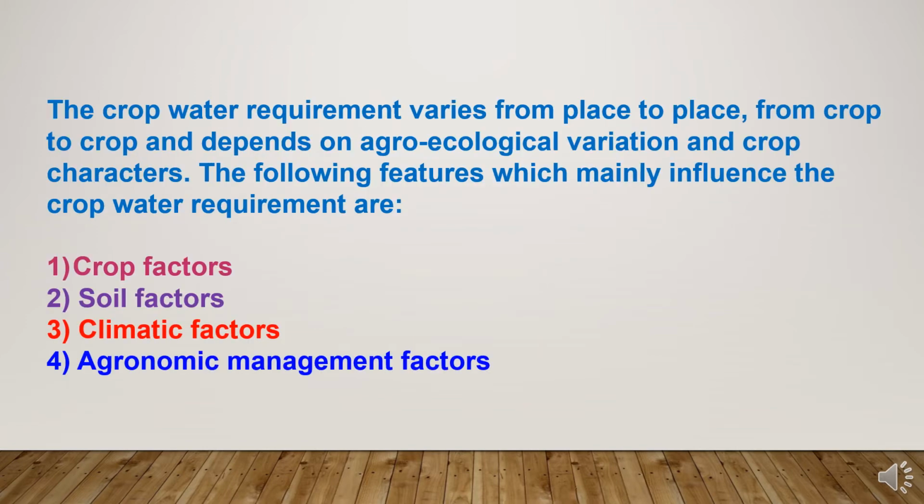Now we will go through the factors affecting crop water requirement. The crop water requirement varies from place to place, crop to crop, and depends on agroecological variations and crop characteristics. There are various parameters which affect the crop water requirement, like first one is crop factors, second is soil factors, third is climatic factors, and fourth agronomic management factors. Now we will study in details about each one.